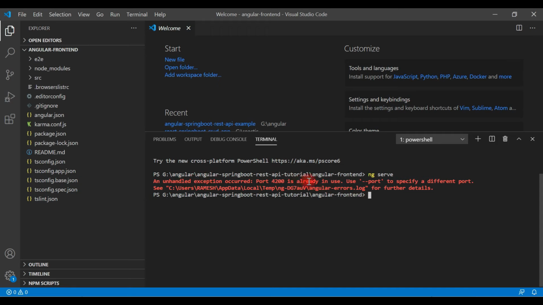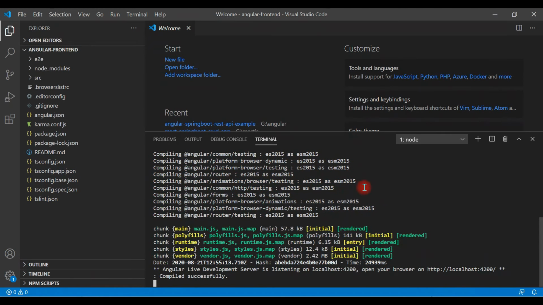Look here, we get this error if we already have an Angular application running on port 4200. I already have an Angular application running on port 4200, so I just stopped that application. Now let's type the command ng serve again and hit enter. This will take a couple of seconds to deploy the Angular application on the local development server.